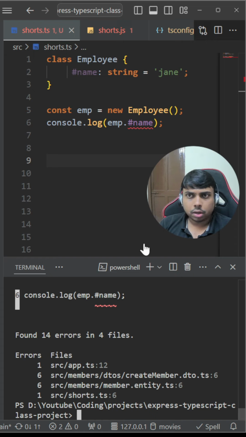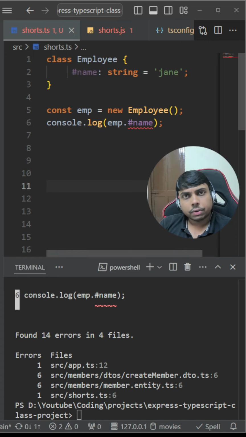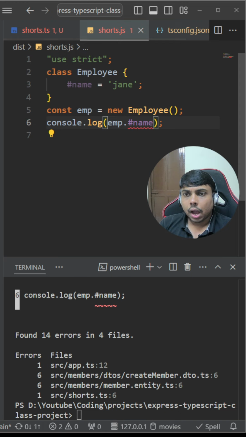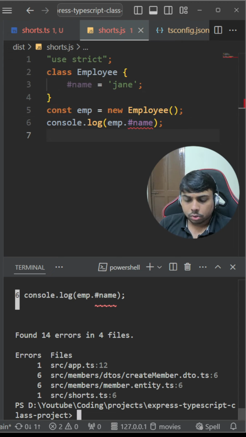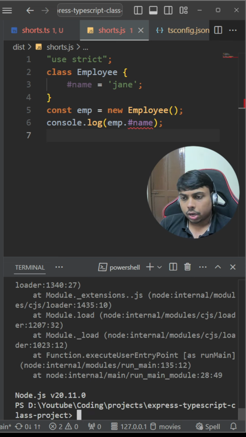Now it is still giving an error, that's fine, but it will still generate the JavaScript output. Then I'll come to this JavaScript file, and here I will check it has added this name with this hash sign. Now this hash sign, even in the JavaScript domain, will mark it as strictly private. Now if you hover the mouse here, it says property hash name is not accessible outside employee because it is a private identifier. So now if I try to run this JavaScript file, it will throw me the error. Now we have truly achieved a private property.